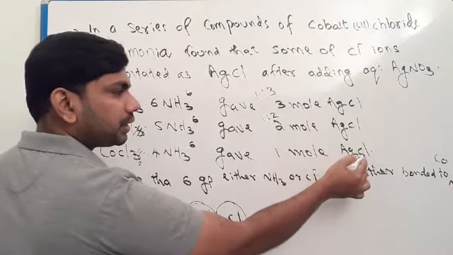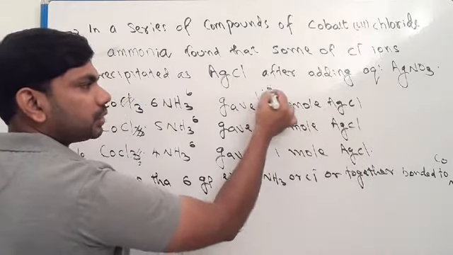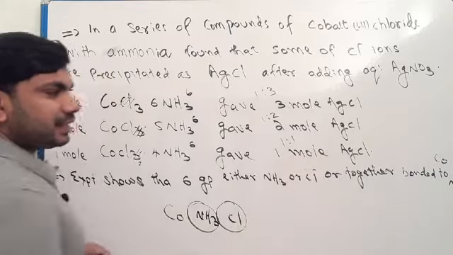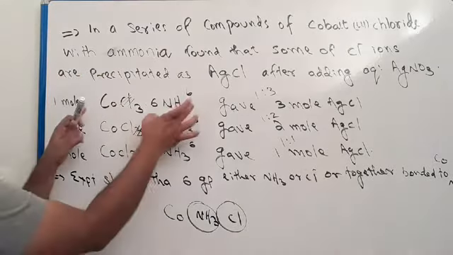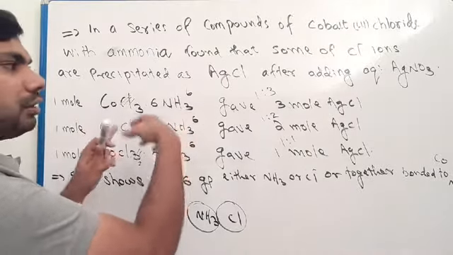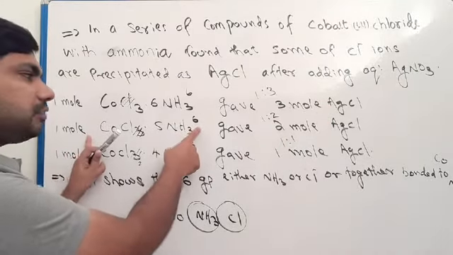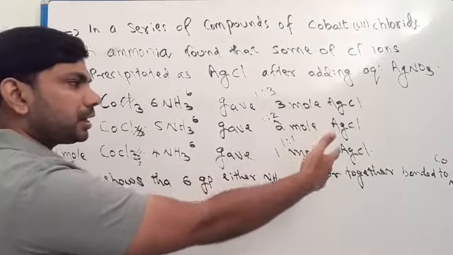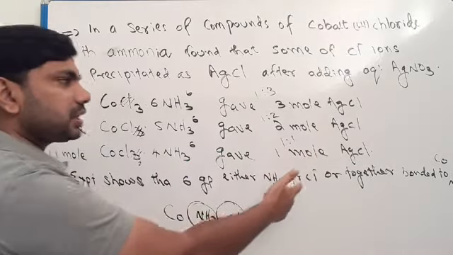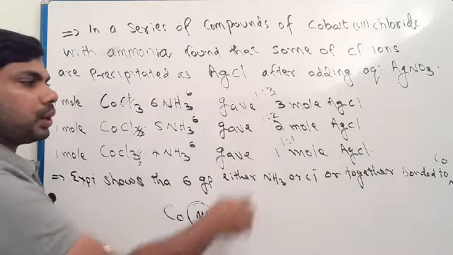Cl means 1 chloride ion here. Okay, here 2 chloride ions, here 3 chloride ions. That's why here 1 is to 3, 1 is to 2. Here it will be 1 is to 1 because 1 AgCl. So this compound forms 1 positively charged ion and it will release 3 moles of Cl minus ion. And here it will be 1 positively charged ion, 2 moles of Cl minus ion. Here 1 positively charged ion and 1 negatively charged ion. So the ratio will be according to this table, 1 is to 3, 1 is to 2, 1 is to 1. Clear?